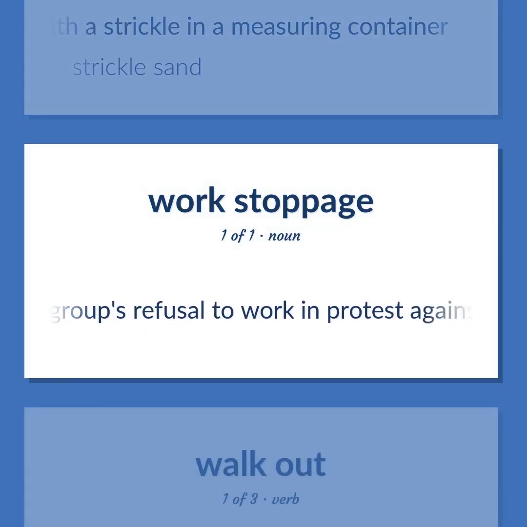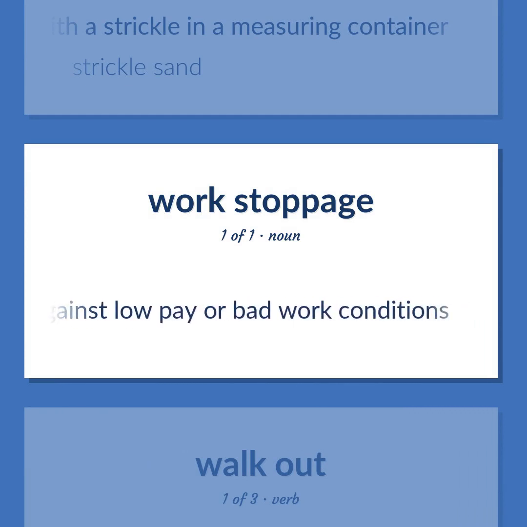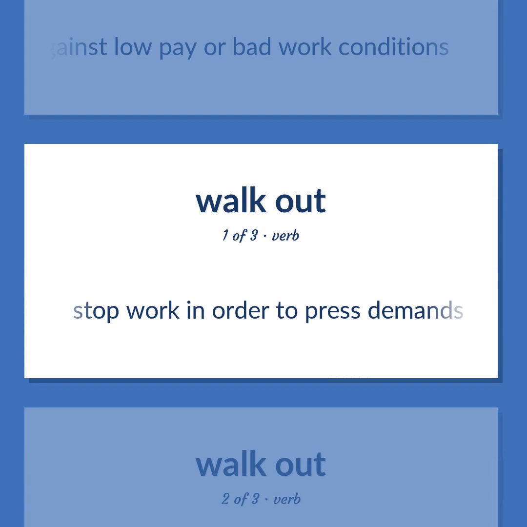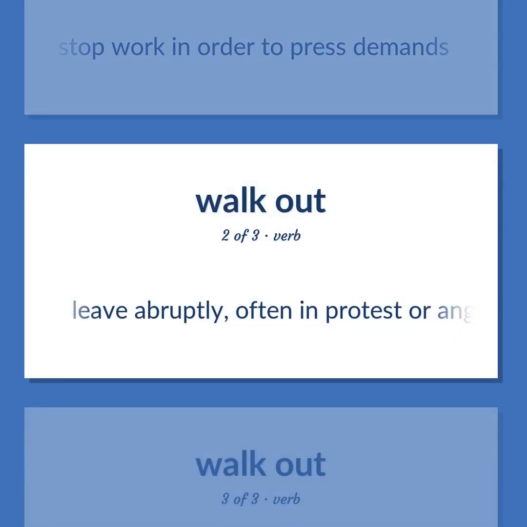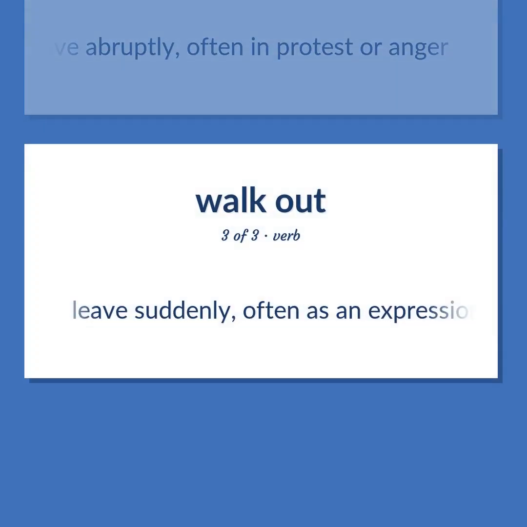A group's refusal to work in protest against low pay or bad work conditions. Stop work in order to press demands. Leave abruptly, often in protest or anger. Leave suddenly, often as an expression of disapproval.